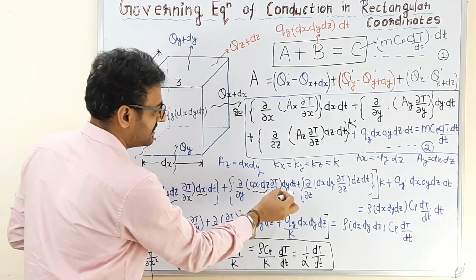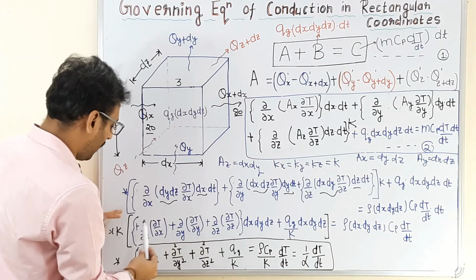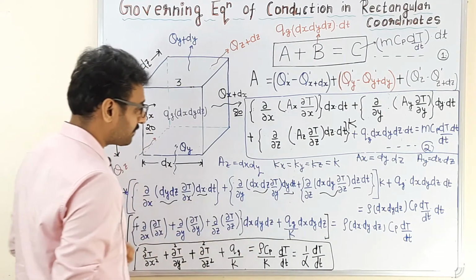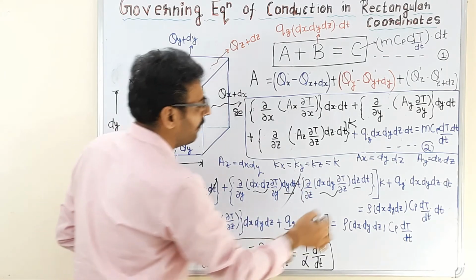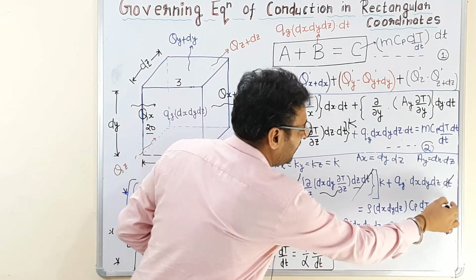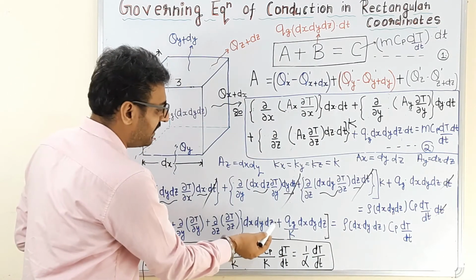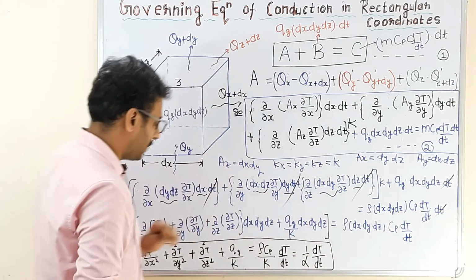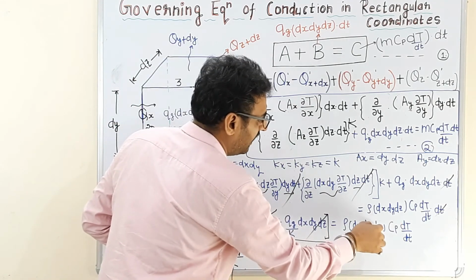So we have taken the dx, dy, dz term common, and dt is cancelled from every term in the equation. Now further, the volume of the element dx, dy, dz is present in all terms. So now further we can cancel dx, dy, dz in all three terms.